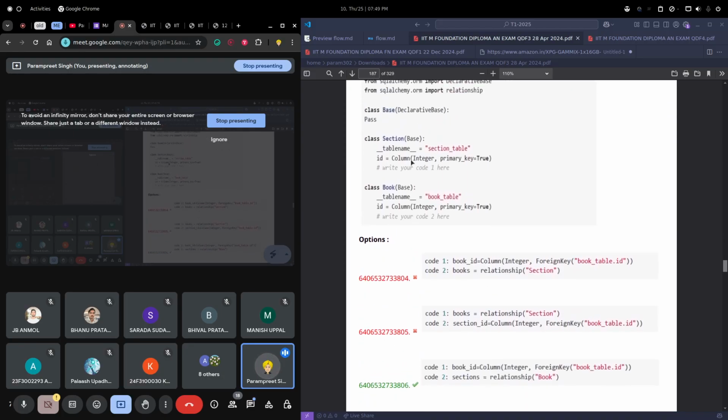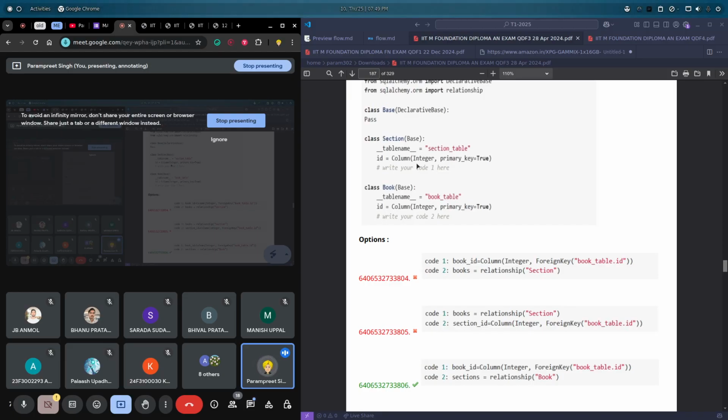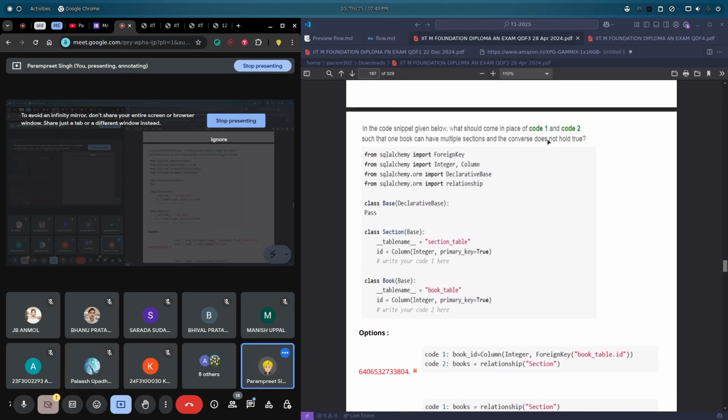Now what we are doing here is we are creating again the one to many relationship. Each book can have multiple sections, and not the converse way. The opposite we can say is that a section belongs to some book, right?